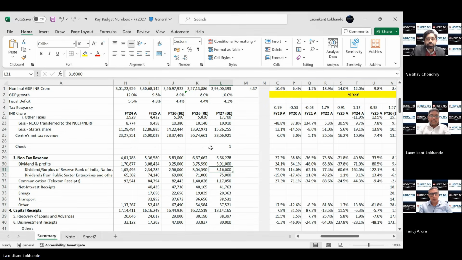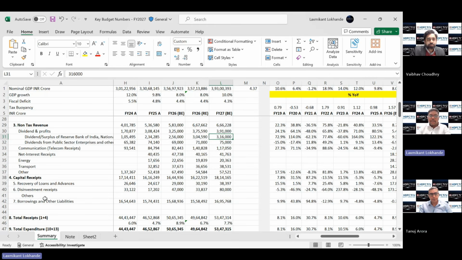Apart from that, in the non-debt capital receipts, the major component is the disinvestment receipts. So disinvestment receipts is nothing but when government sells its stake in the various PSUs at various points of time. The prominent one being, a couple of years back, government did sell their stake in LIC to raise a sizable amount. So this number, 80,000 crore, corresponds to government's stake dilution in the various PSUs.